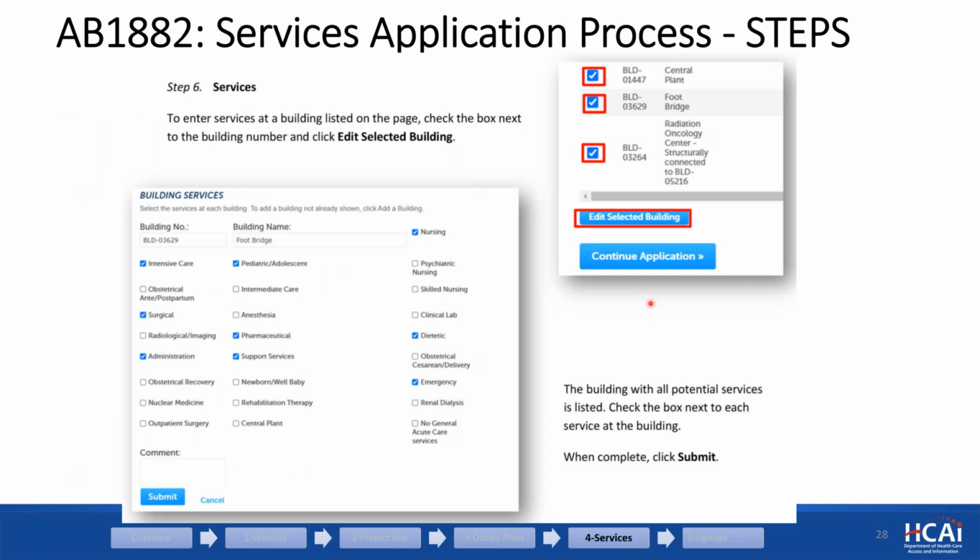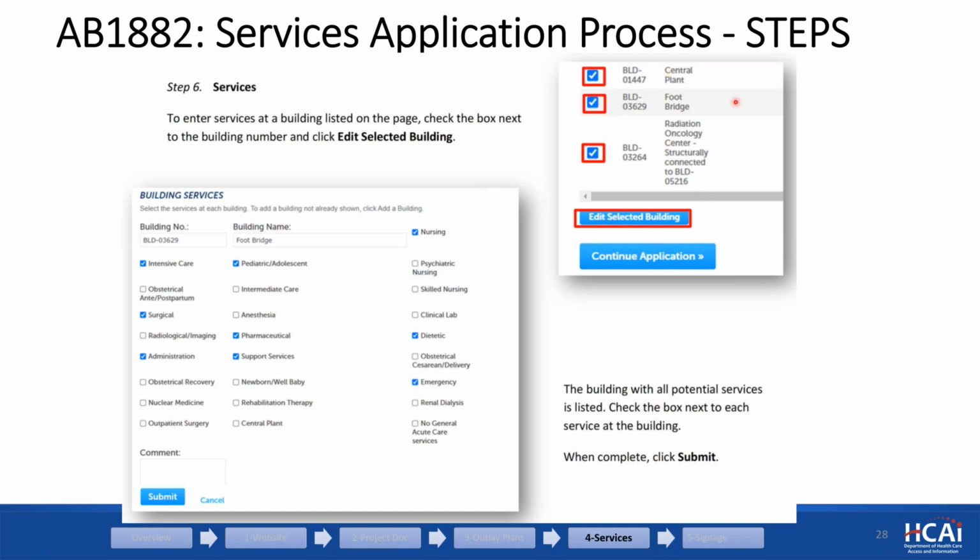So what we did is, in order to make things pretty consistent, we pre-populated all your buildings under this record type. So if you have 18 buildings, we already pre-populated all of those 18 buildings in this application. So with the building number, the name, you're gonna basically go through one by one.